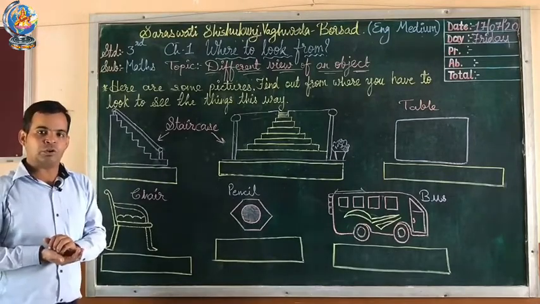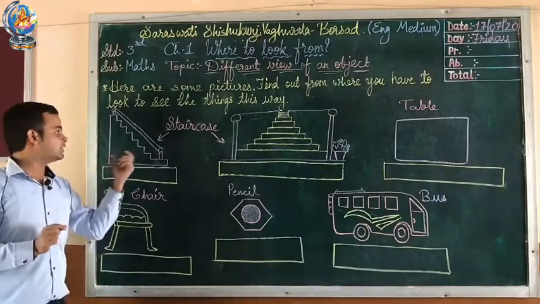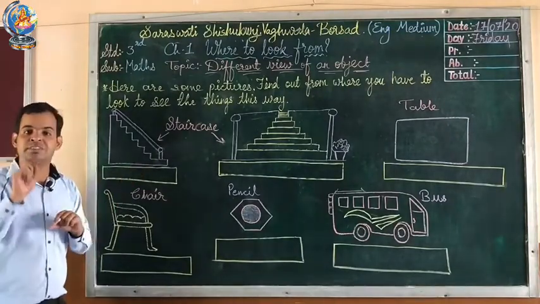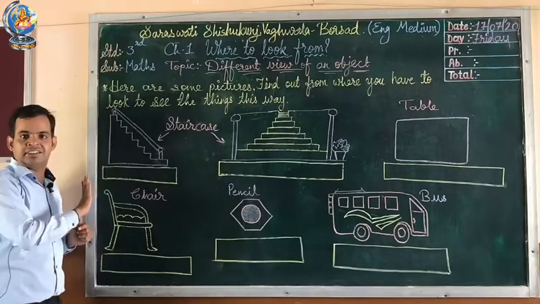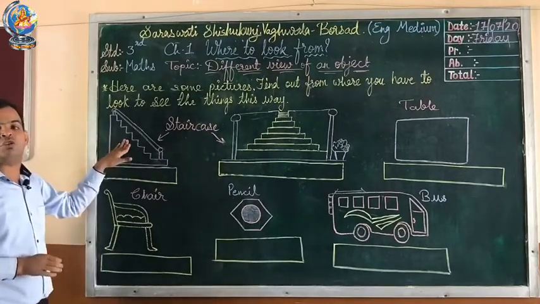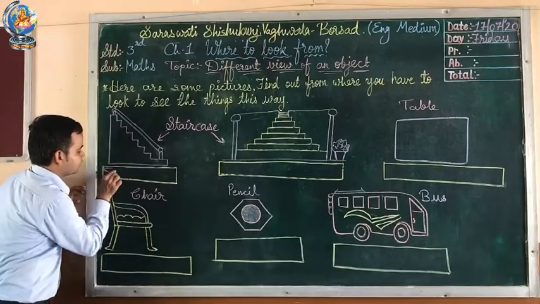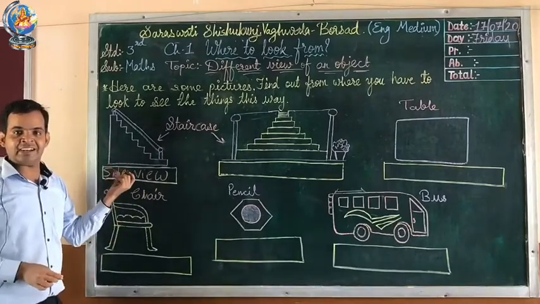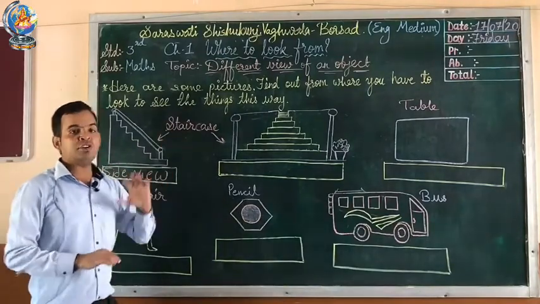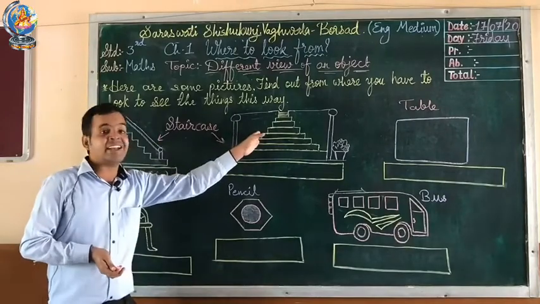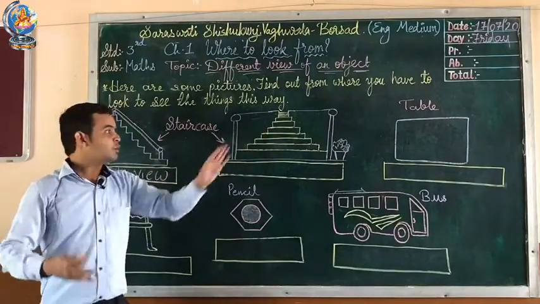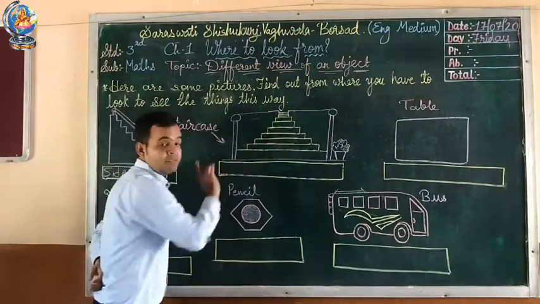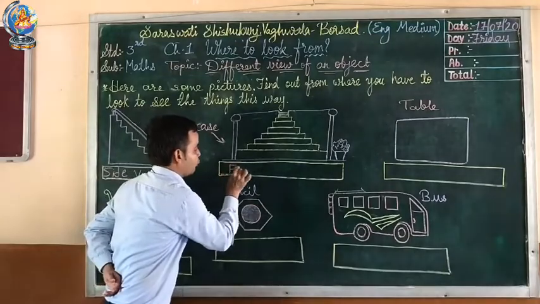If you observe the staircase from the side view, it looks this way, so this is the side view of the staircase. Now the second figure: when you see the staircase from the front, you can clearly see the steps. So our answer here is front view.